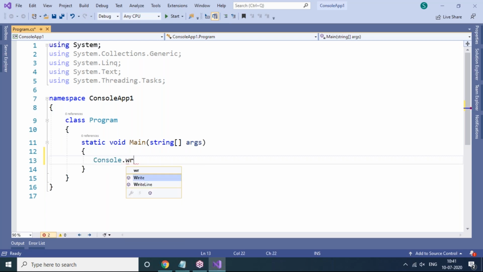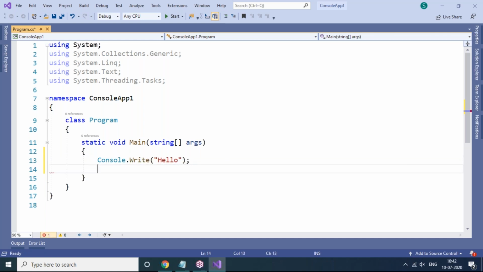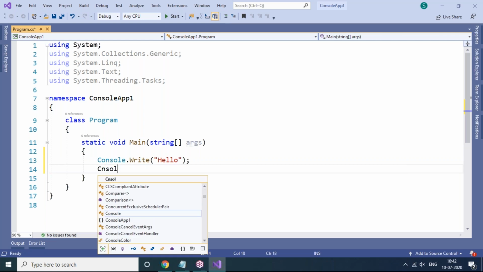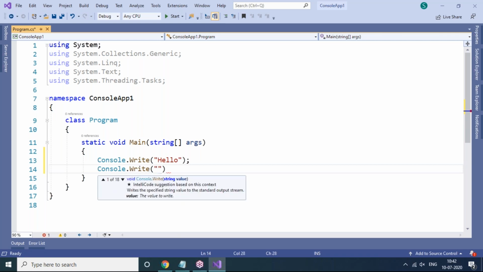Dot Write or WriteLine method is there. You can see when I type WR, two options came, Write or WriteLine. First let me go with Write. Suppose here I'm taking Hello, ending the statement with a semicolon. So Console.Write, again I'm writing Write here, and here you can see Hello Durga Soft I'm taking.